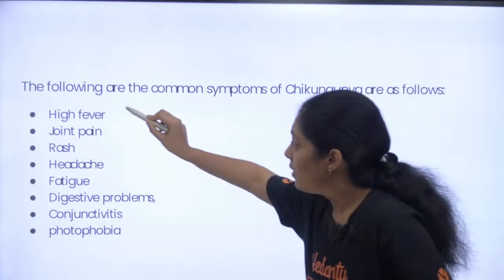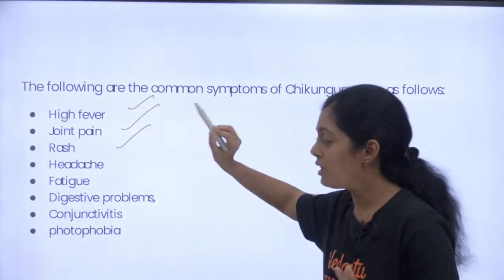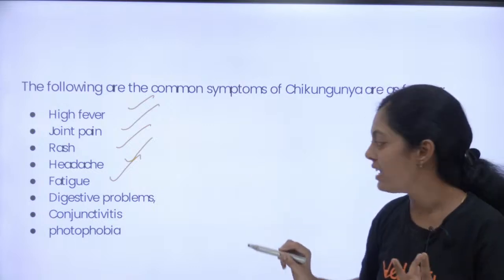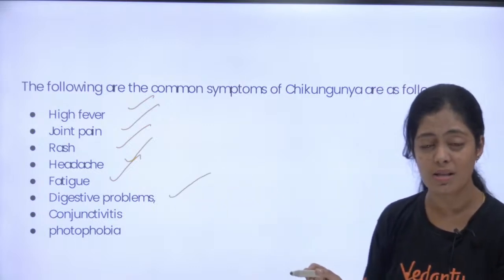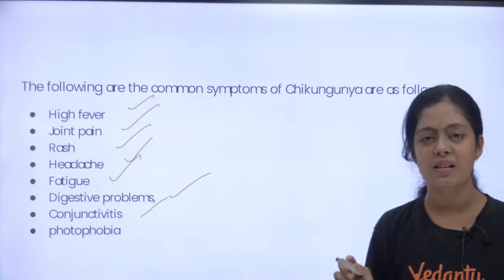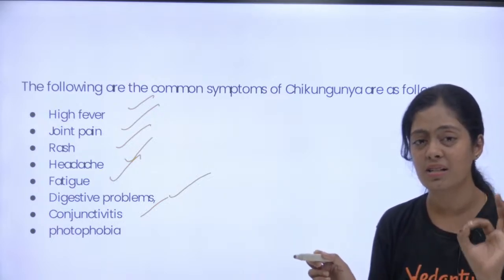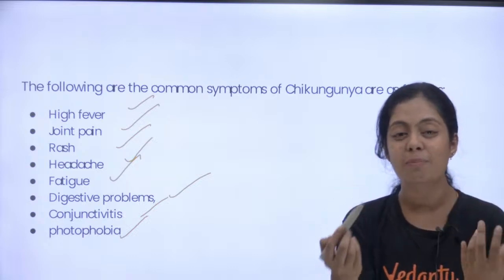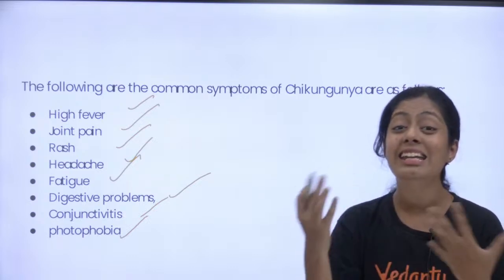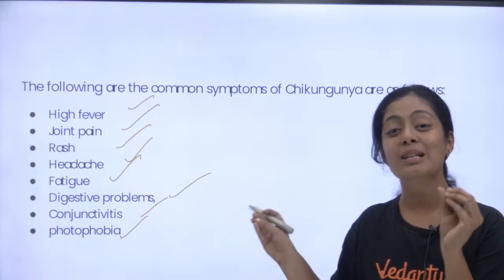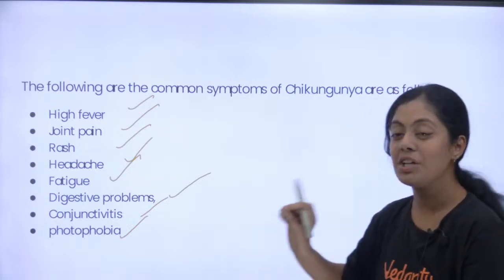High fever, joint pain, and rash are there, but not to that extent. Headache, fatigue or tiredness, digestive problems, nausea and all that. Conjunctivitis. What do you mean by conjunctivitis? Can anyone tell me what is conjunctivitis? Then you have photophobia. Photophobia means they get scared or irritated when they see light. That is one of the symptoms of your chikungunya.